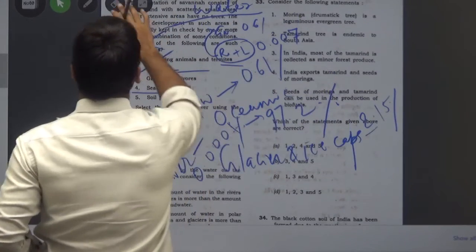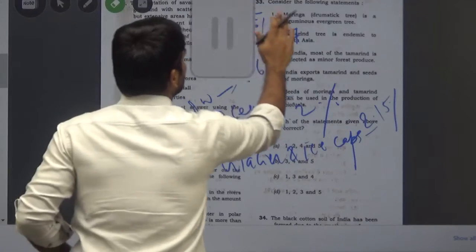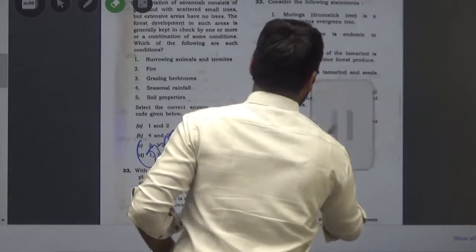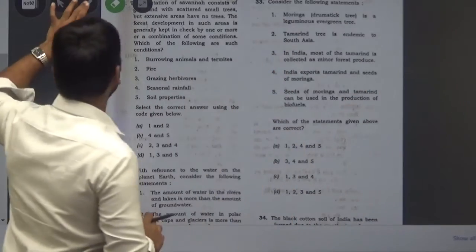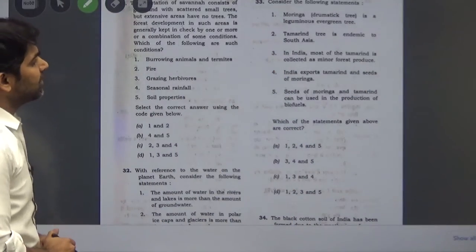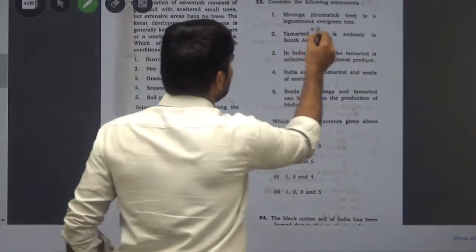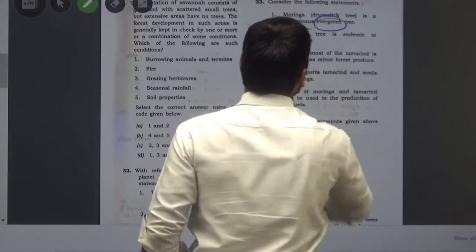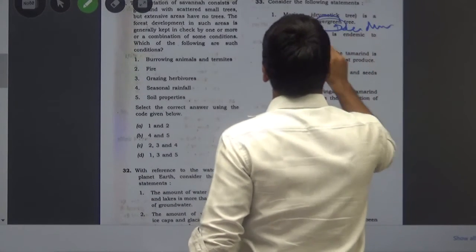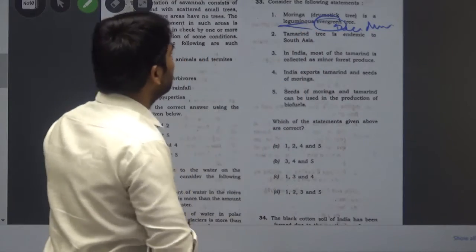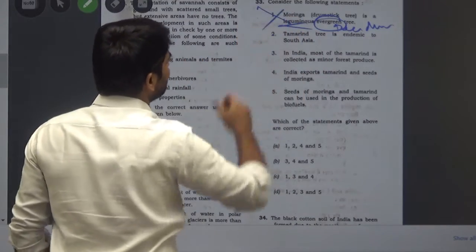And 33 question is about drumstick. The statement is drumstick is leguminous evergreen. First statement is wrong because this is deciduous. Yes, it is leguminous but not evergreen. So the statement 1 is incorrect.